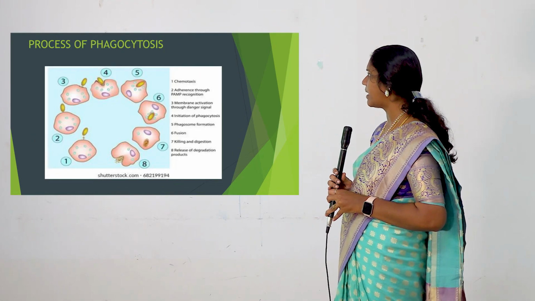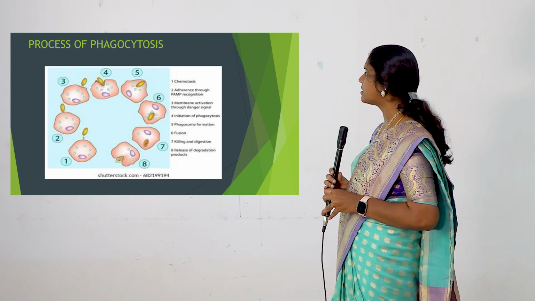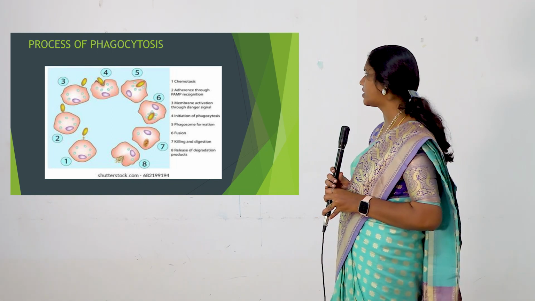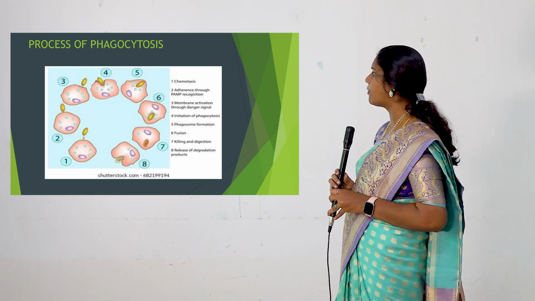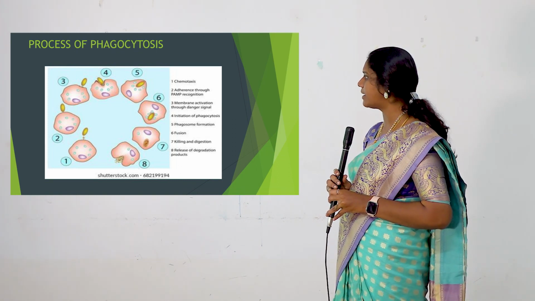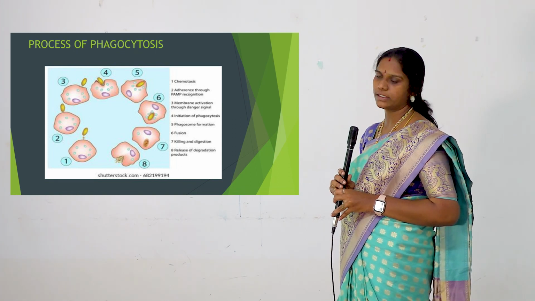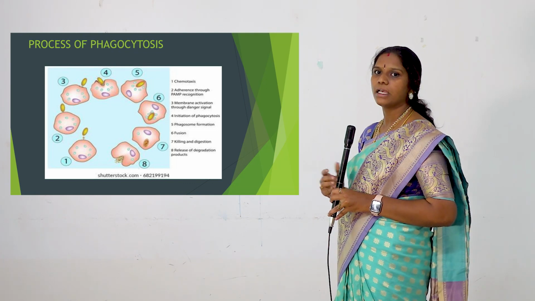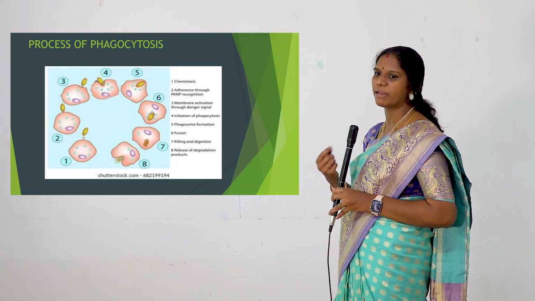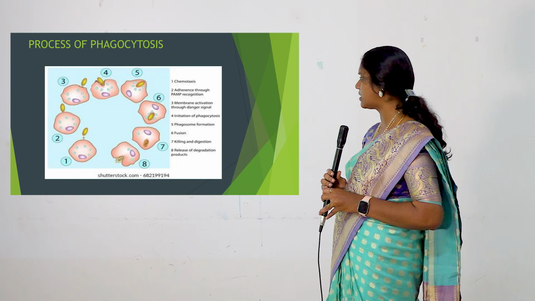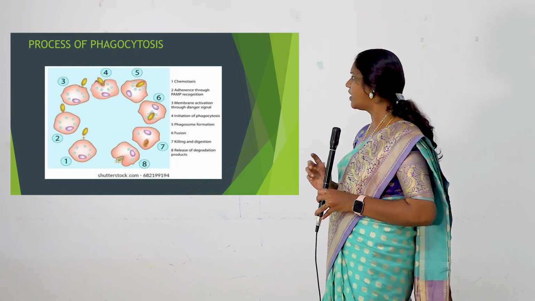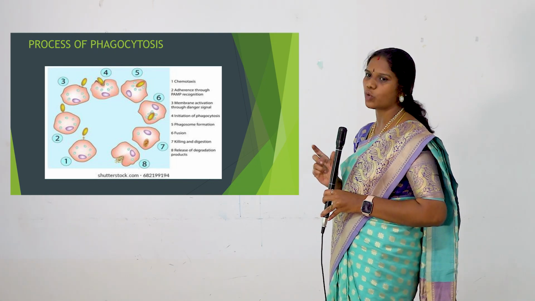Next, this is the diagrammatic representation which shows the stepwise phagocytosis action. In the first step, chemotaxis. That orange colored cell is our cell. Then that yellow colored cell is the infecting microorganism entering our body. At the first step, the macrophagic cell will recognize and move closer towards the microorganism.